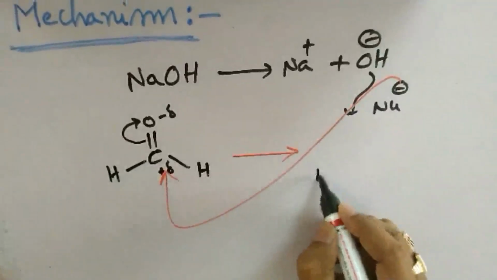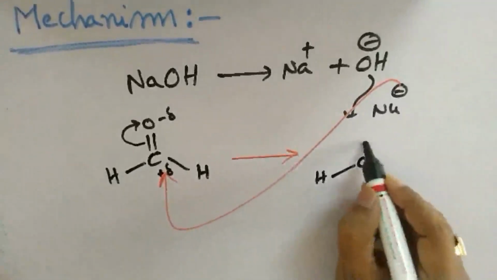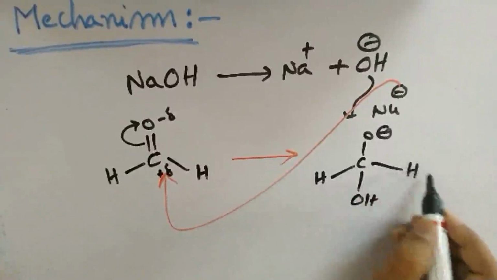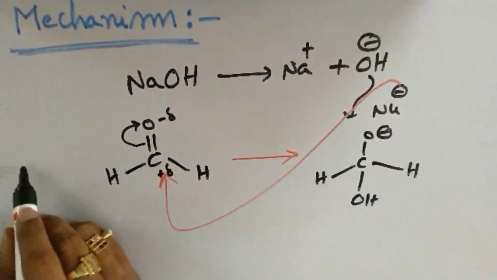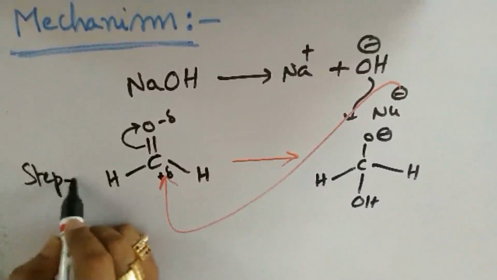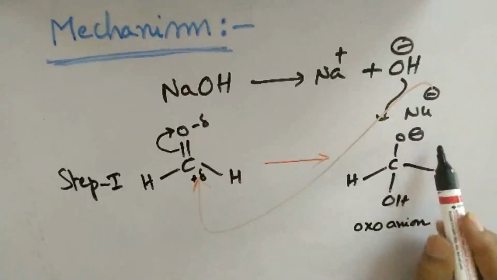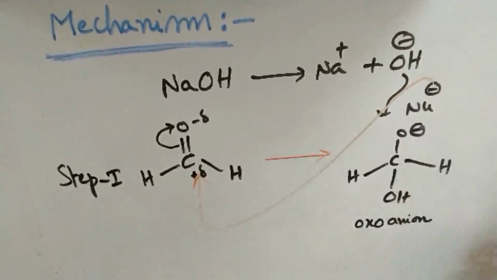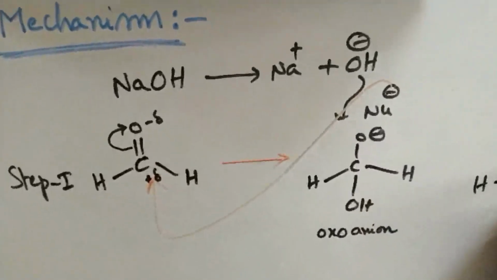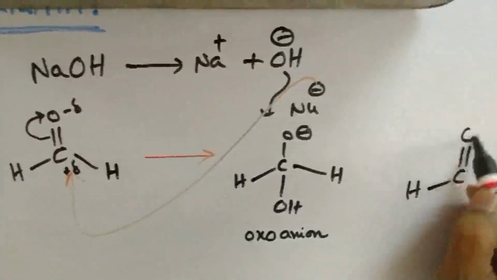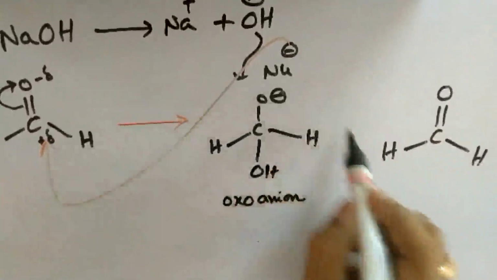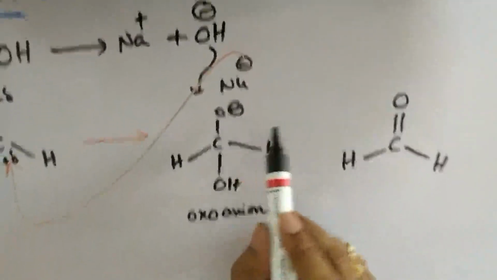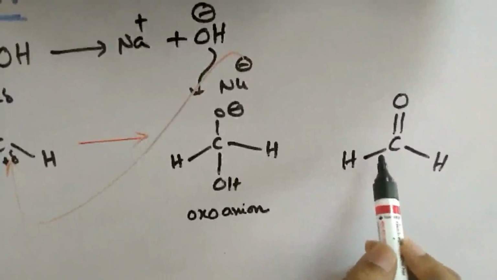Now let us write down the oxoanion intermediate formed here: O minus, OH, H. This is the intermediate formed in step 1. The oxoanion intermediate now has two chances. Either this can directly attack a new molecule of formaldehyde, the second molecule, but this is not going to take place because it would give an unstable product.